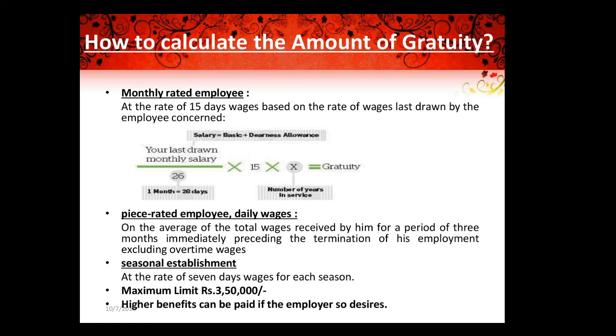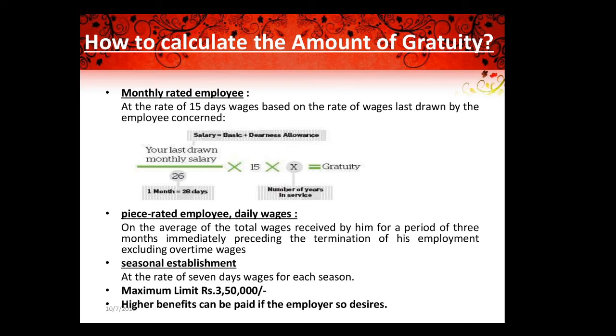And how they are calculating is, please understand, your last drawn salary divided by 26. They will not take the number of days in a month as 30, they will take 26, multiplied by 15 days, and multiplied by the number of years of service. That is gratuity. They will take it this way for piece rate employees or daily wage employees alone.